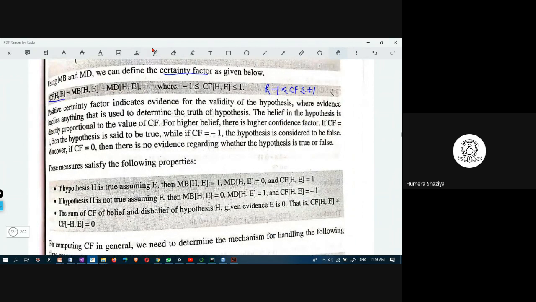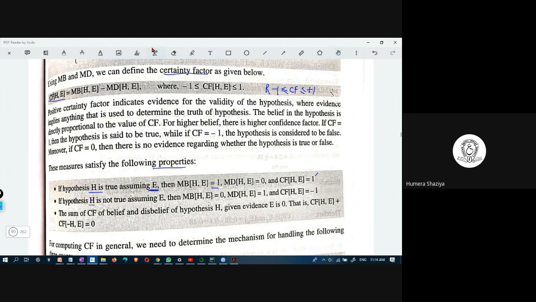These are the properties of this certainty factor. If hypothesis H is true, assuming there is an evidence E, MB H, E equals 1, and measure of disbelief is 0. Certainty factor would be 1.